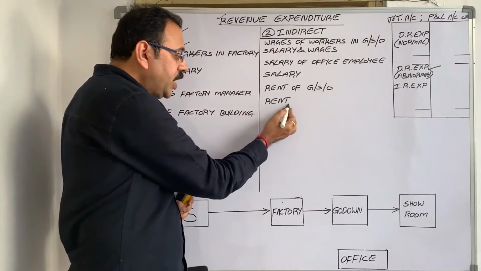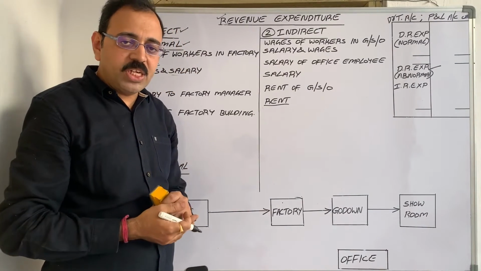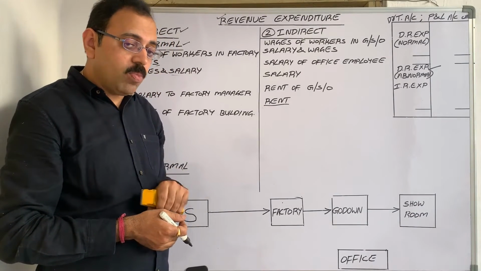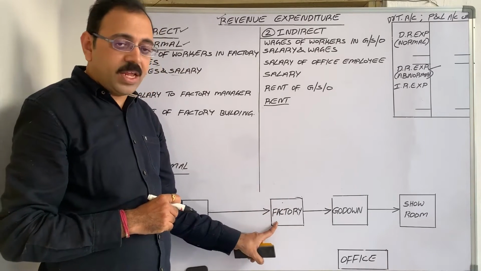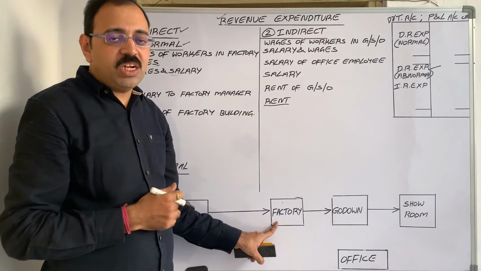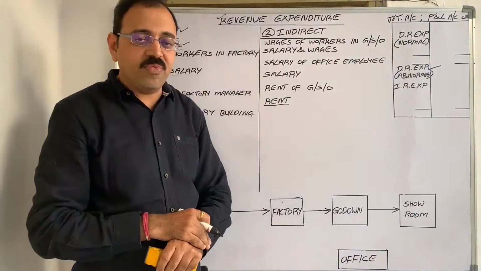Suppose the trial balance contains only this word, rent. No proper information is given. Then observe where the number of buildings is more. Only in one building we are doing manufacturing work, that is the factory. Sales, distribution work and administration work, we are doing all these activities in the godown, showroom and office.